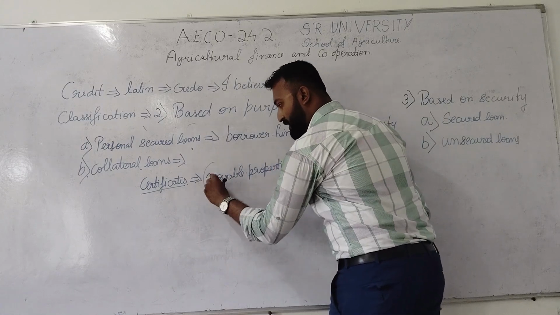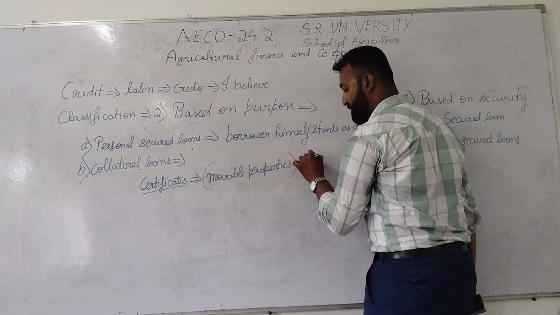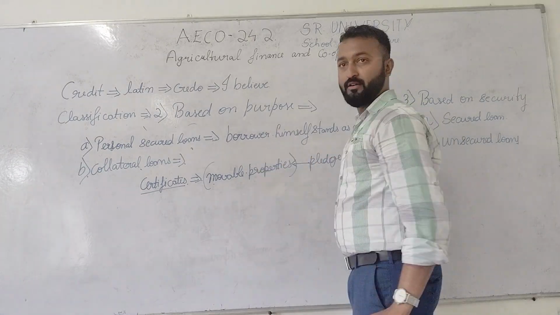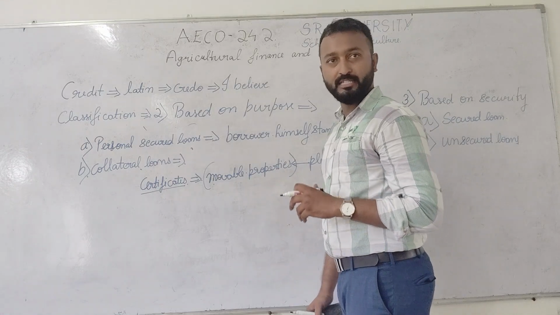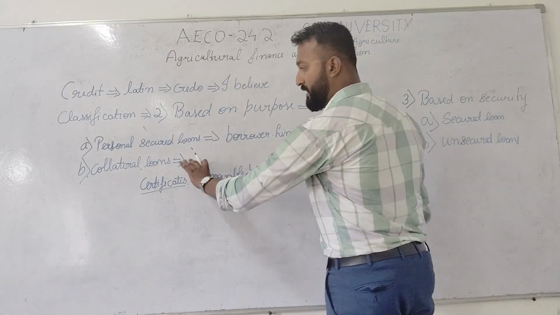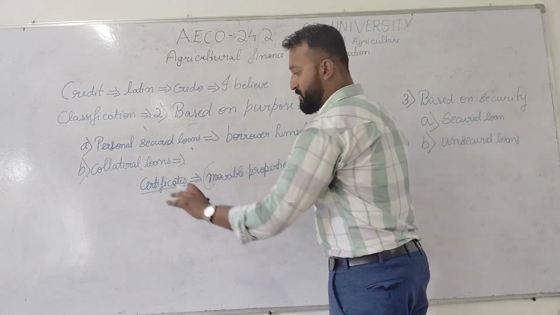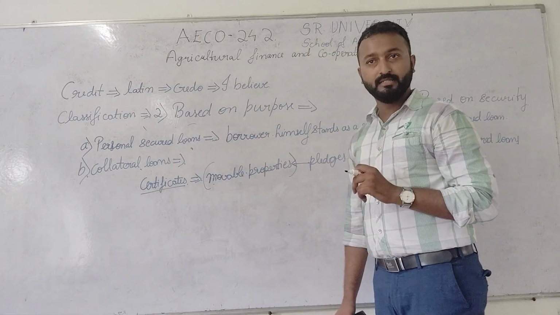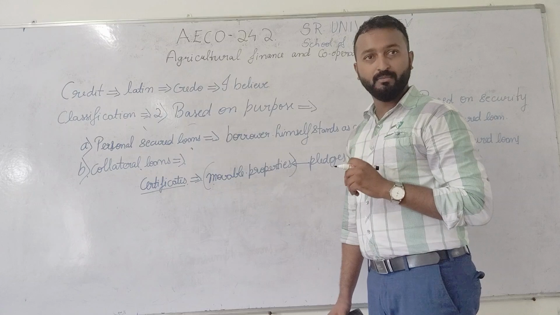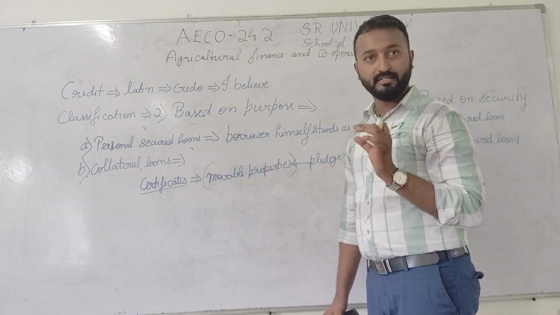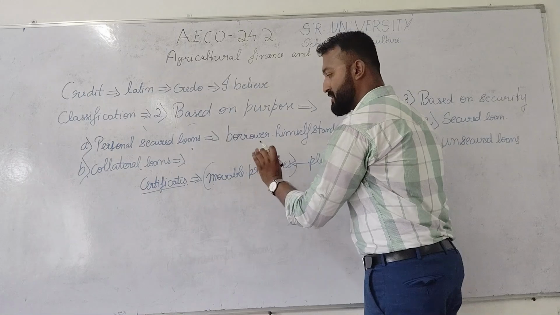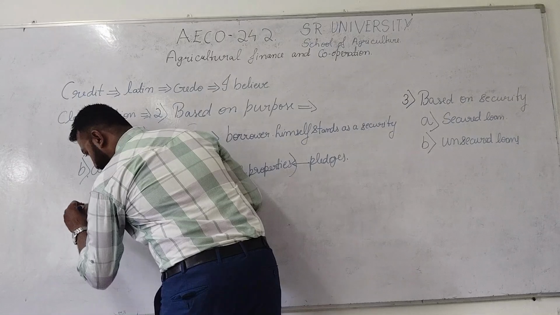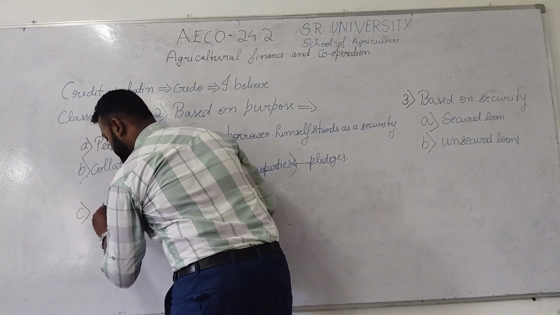If the borrower or the farmer pledges this movable property and takes a loan, that is called as collateral loans. If the movable properties have been pledged by the borrower or the farmer to take a loan, that is called as collateral. What do you mean by this movable properties? Movable properties examples are nothing but certificates, shares, bonds, or LIC bonds or NSC certificates, NSC National Savings Certificate bonds. That is called as movable properties. Next, after collateral loan, we will come for the next type of loan, that is chattel loans.